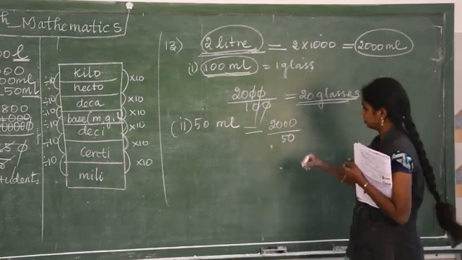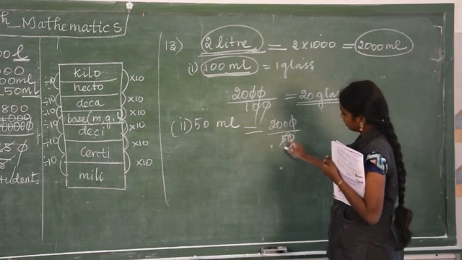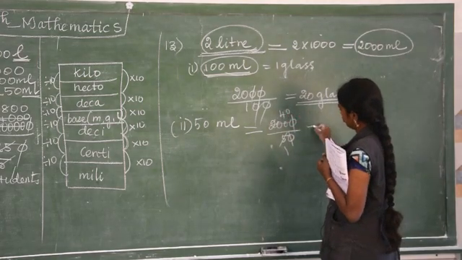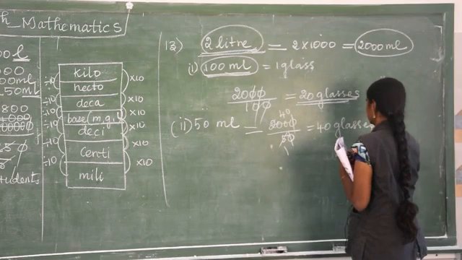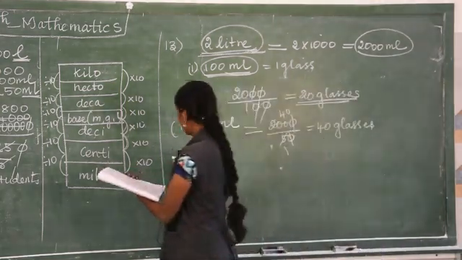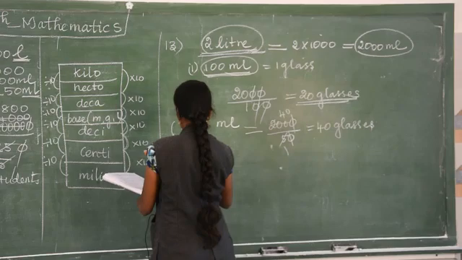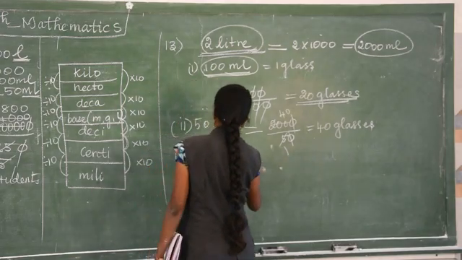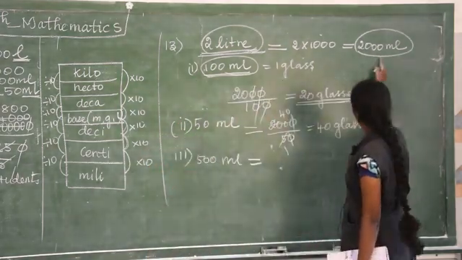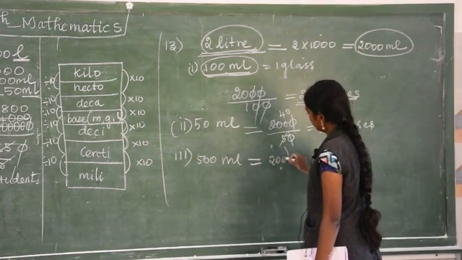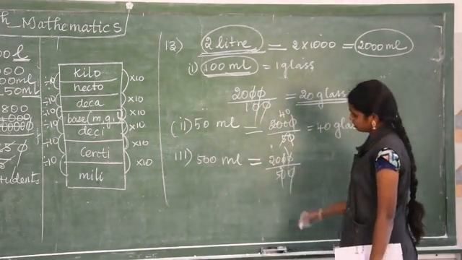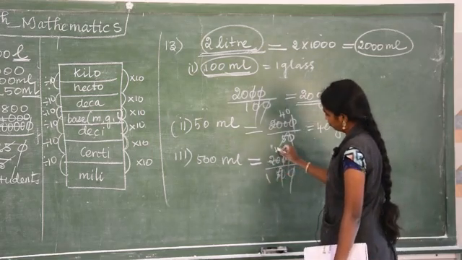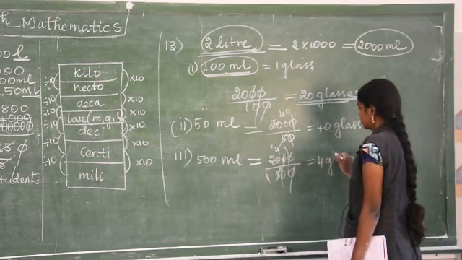So this is division. 0 cancel, 5 table, 40. 40 glasses. Likewise, option 3, 500 milliliter. Total is 2000 divided by 500. 0 cancel. 5 table 1 4. 4 glasses.